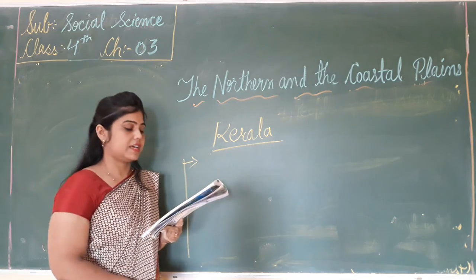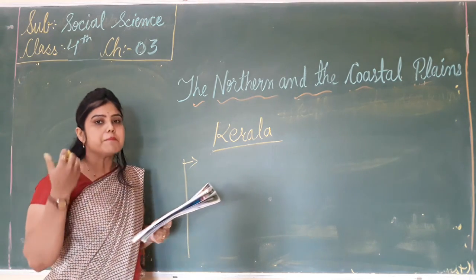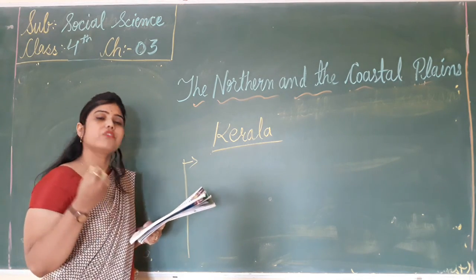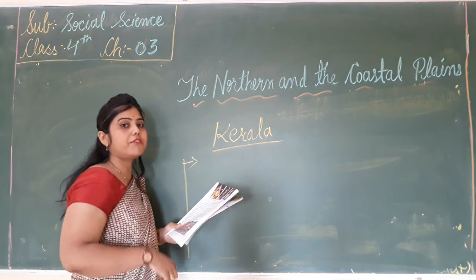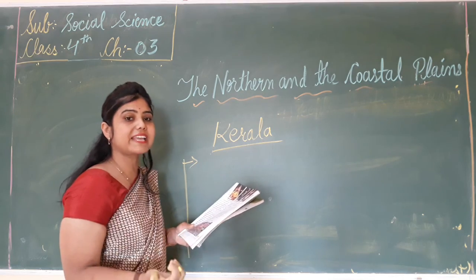Kerala. So, what are the important crops of Kerala? Which type of crops do people grow in Kerala?